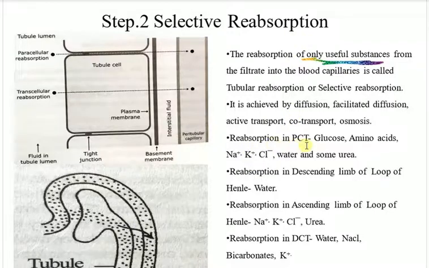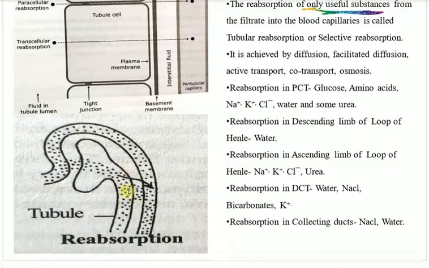Reabsorption in the PCT, proximal convoluted tubule. What reabsorption happens? Glucose. I'm telling you these are the things that have been taken inside by ultrafiltration. Now it is the time for giving back. Look, this is a tubule, and these are the glomerular filtrate. Now something is going back to the bloodstream. So what are they? From the PCT: glucose, amino acids, sodium, potassium, chlorine, water, and some urea also. Look, urea is also reabsorbed into the blood.